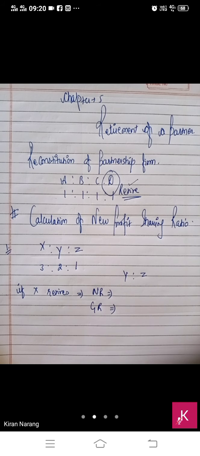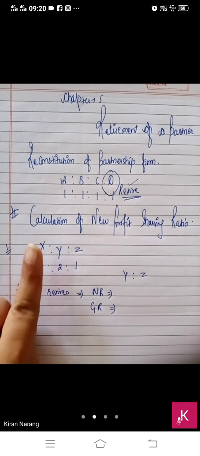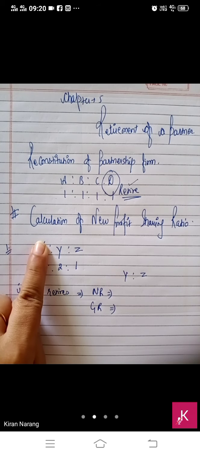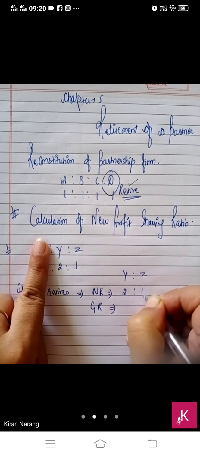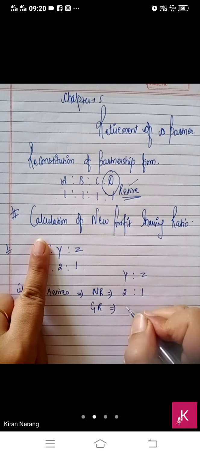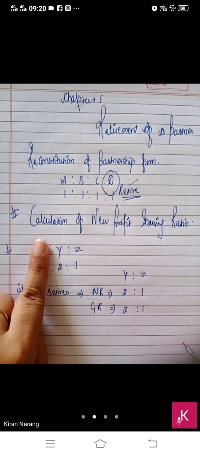So what will be the ratio of Y and Z in future? If nothing is given in the question, if the new profit sharing ratio of remaining partners is not given, then what can we do? We will just hide X, because he has gone. The remaining share will be 2:1. The new ratio and gaining ratio will be 2:1. Clear, bachche? 2:1 will be the new ratio and 2:1 will be the gaining ratio.